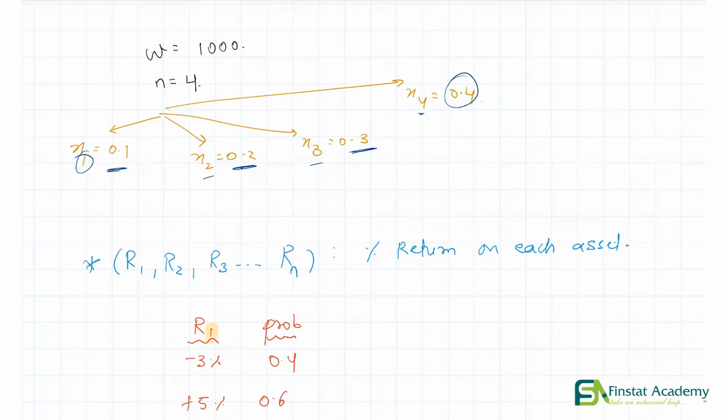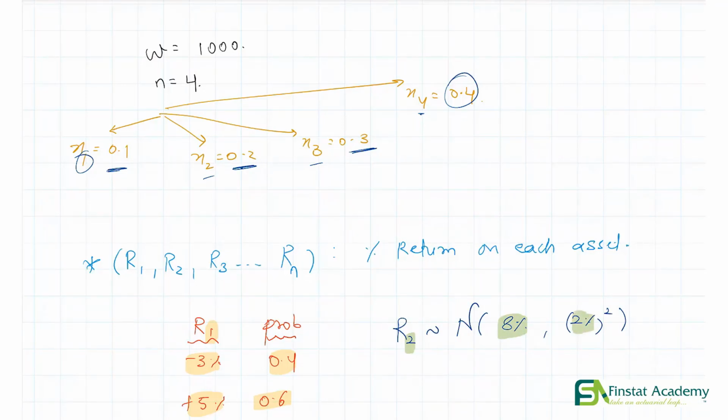That on the first asset, there's a 60% chance of us earning 5%, whereas a 40% chance of us actually losing 3%. If I want to give you one more example, let's say R2 is normally distributed with parameters 8% and 2% square. Now what does this mean? That was on the second asset. On our second asset, we expect to earn a return of 8% with a standard deviation of 2%.